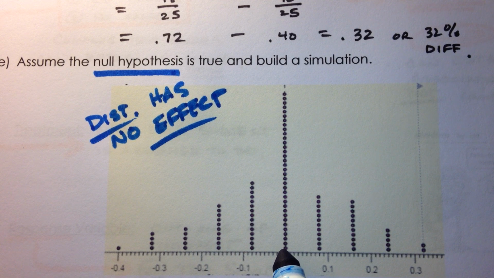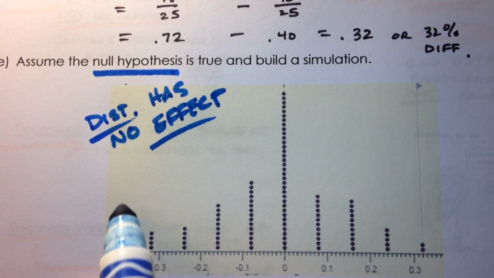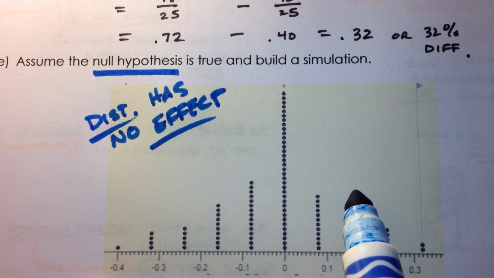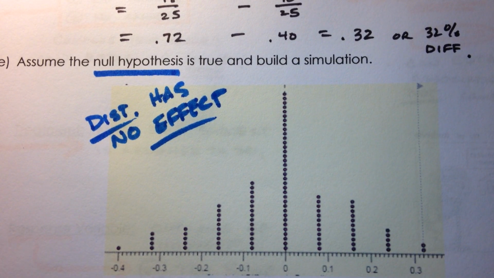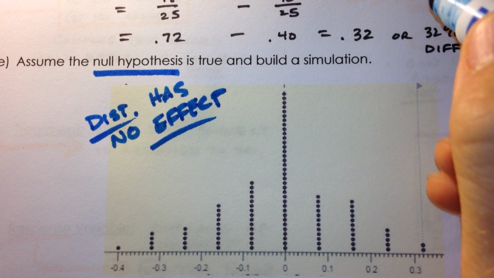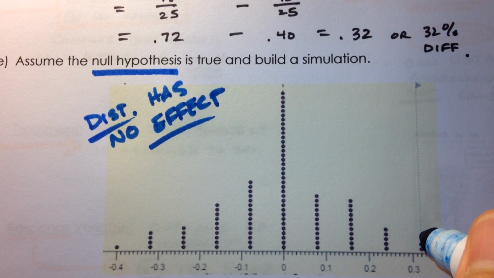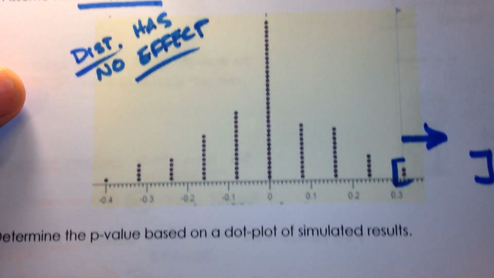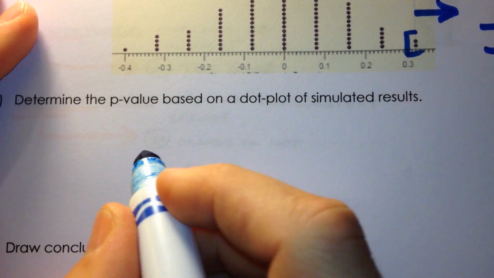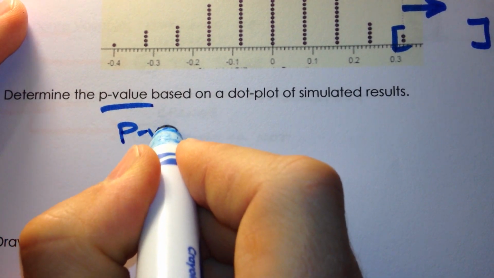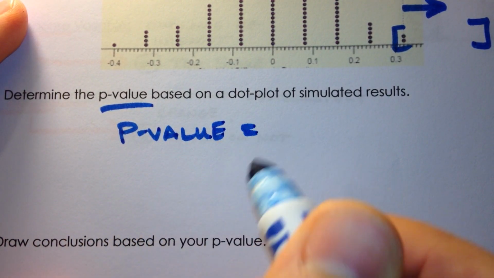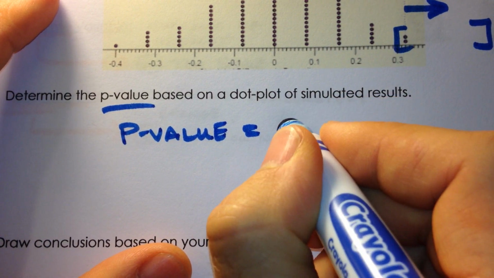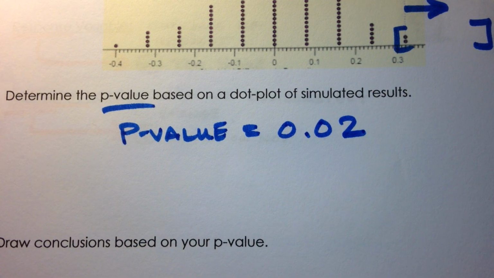Notice that most of them are 0. On some of them over here, we did better distracted. On some of them over here, keep in mind this is simulated, but we did better normal. And so the question is, how unusual is it to get something that's 32% or larger? Well, there's 32%. Larger would be in that direction. So the answer is that we have a p-value, or a probability that this occurs by random chance, of 0.02.